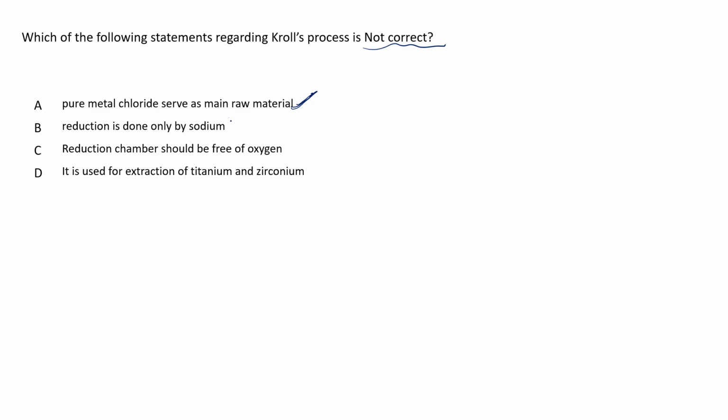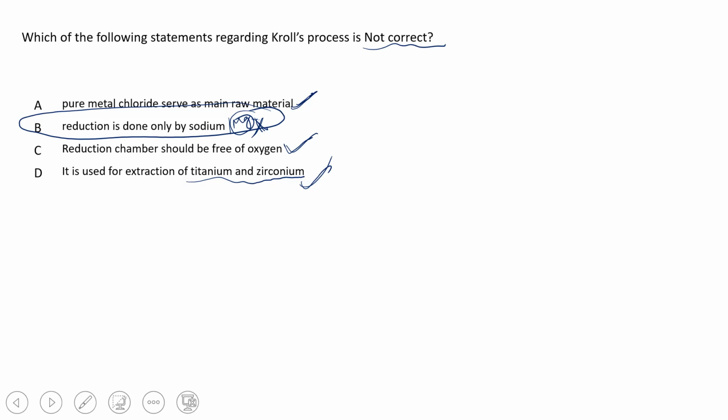So no, we also use magnesium, right? So this is incorrect in the first case. Let us see other options. Reduction chamber should be free of oxygen. Yes, it should be free of oxygen. It is used for extraction of titanium and zirconium. Yes, it is used for that. So the option here will be option B, right?